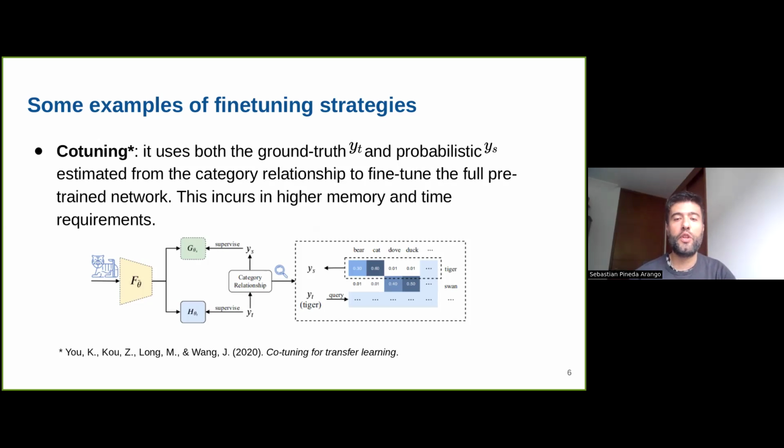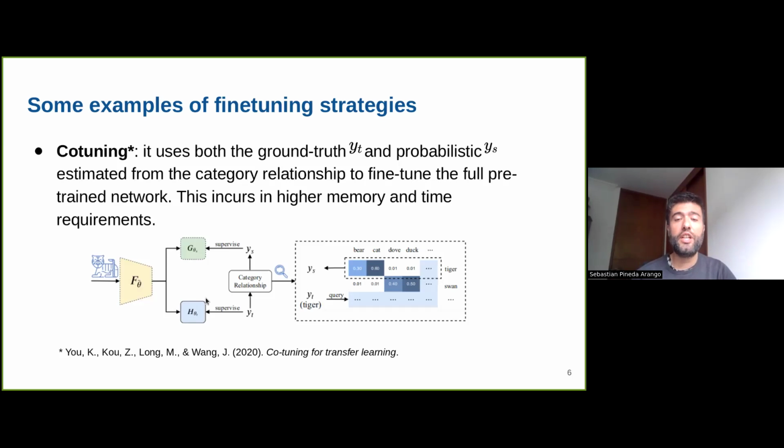So let's say we're pre-training on ImageNet, and then our target task has a class that is tiger. Then we can say tiger is basically 30% bear and 60% cat and so on. And then we create a new label that we can use to fine-tune as well. So we will have two heads, one using the original label and the other using the translated label from the original pre-training classes. When fine-tuning, we will use loss functions that use both labels. And this is what is called co-tuning.